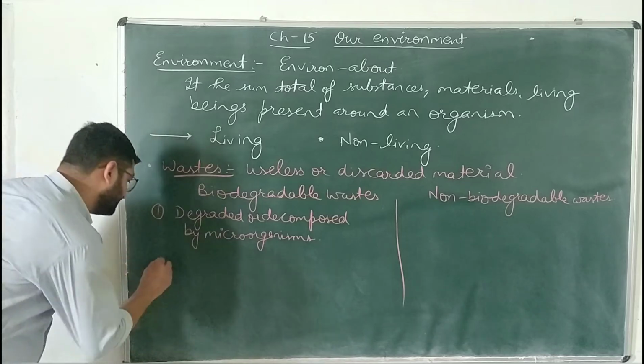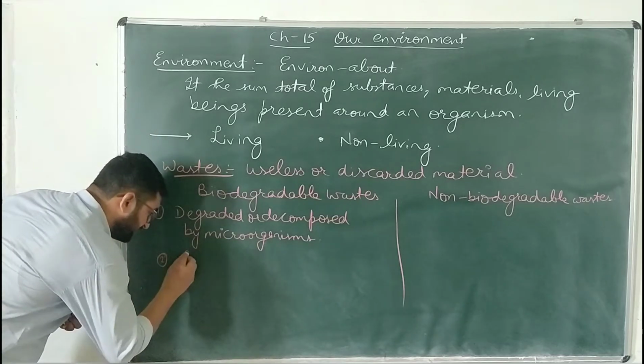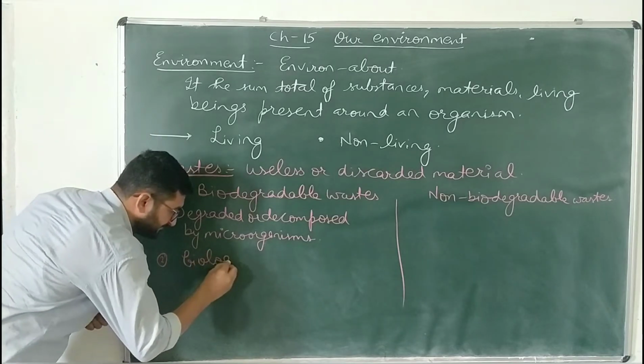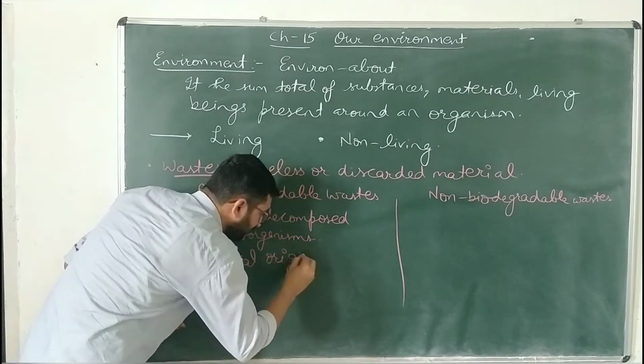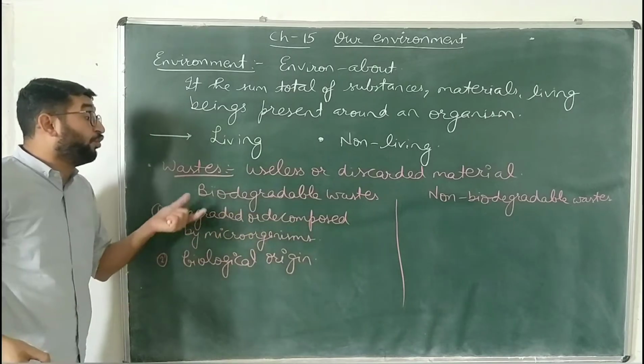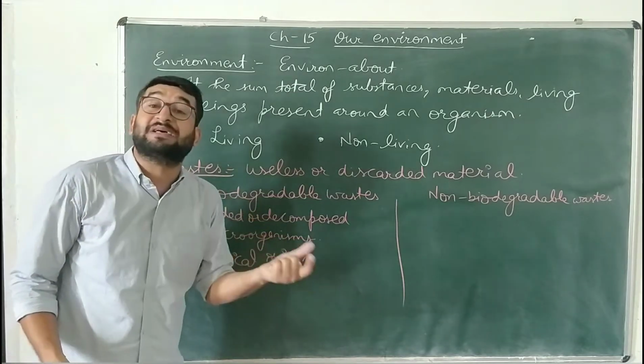They are of biological origin. These wastes are of biological origin. What do you mean by this? This means that most of the biodegradable wastes are produced by the living organisms.